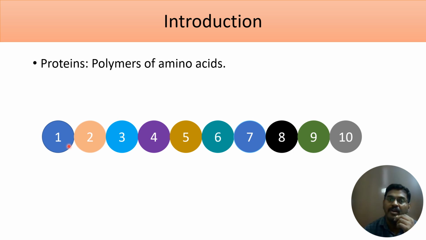So what is a protein? Protein is a polymer of amino acids. That is, if I combine multiple amino acids like this through peptide bonds. Let's consider this is one amino acid, this is a second amino acid, and the bond which combines these two amino acids is called a peptide bond. When I combine multiple amino acids through peptide bonds, I'm going to call that chain a polypeptide chain. If the number of amino acids present in a polypeptide chain is more than 50, then you call that polypeptide chain a protein. So proteins are made up of amino acids, and today's class is about amino acid chemistry.